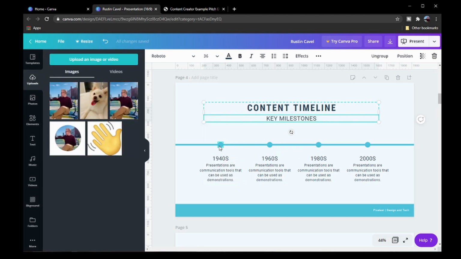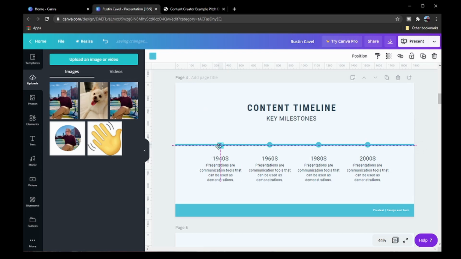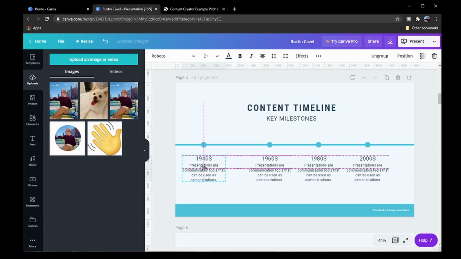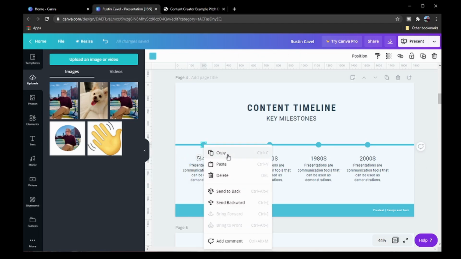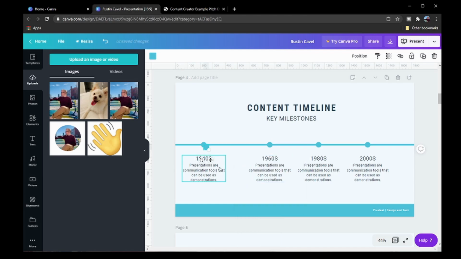So then for this too, these are all just elements that you can move around within the slide itself. And let's say that you had 5 or 6 different key milestones that you wanted to use. Then we can move this to the left and we can move this underneath. And there will always be these guidelines as well to make sure that you are getting everything even and visually appealing within each slide. So then if I wanted to duplicate it, I can just copy and then I'll paste it here. Also, I didn't know this, but you can reshape those if that suits your fancy as well. For the sake of this, I'm just going to remove that. I don't really need it, and let's get everything aligned here.